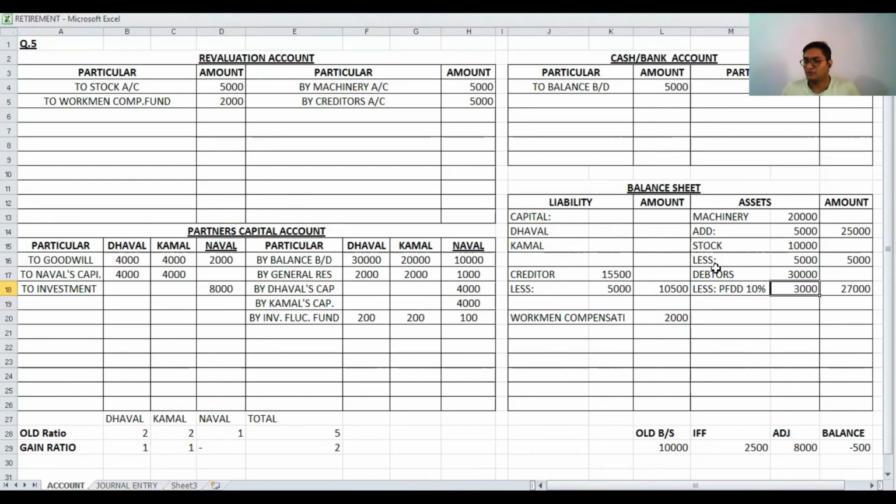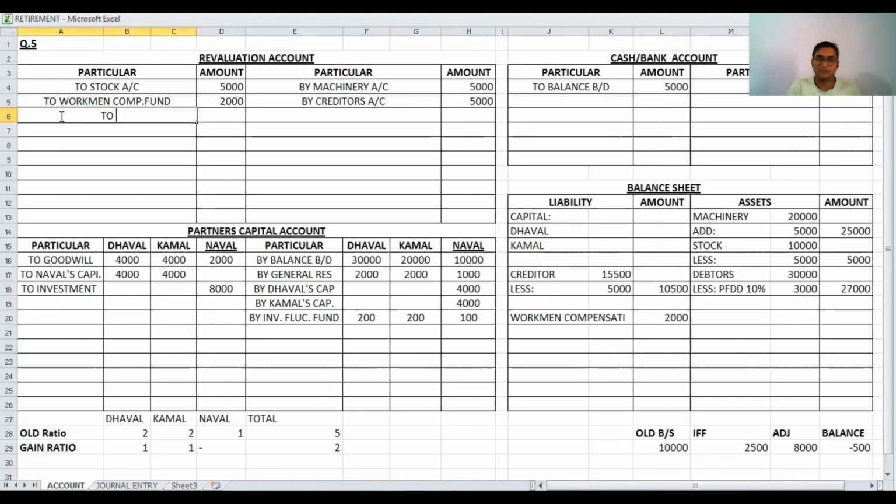As per the question, bad debts reserve is 2,000. Now old value for bad debts is 2,000, new value for bad debts is 3,000. We can say that bad debts reserve increased by 1,000. This difference creates our additional liability.